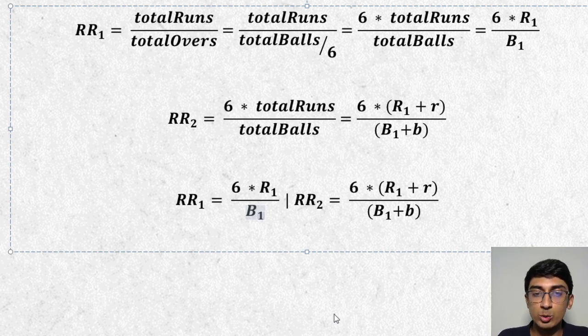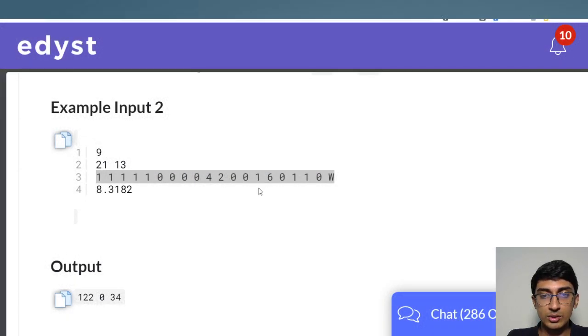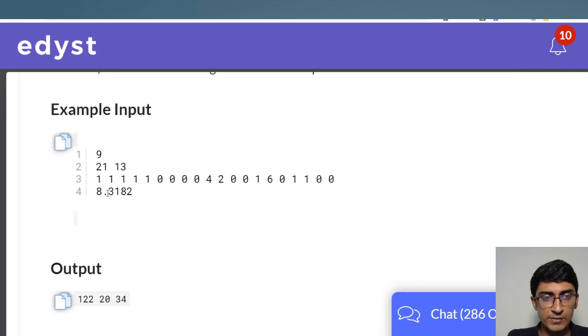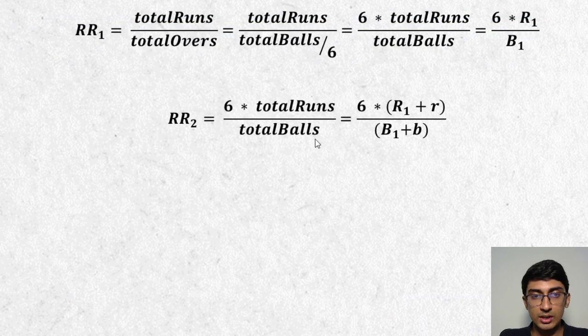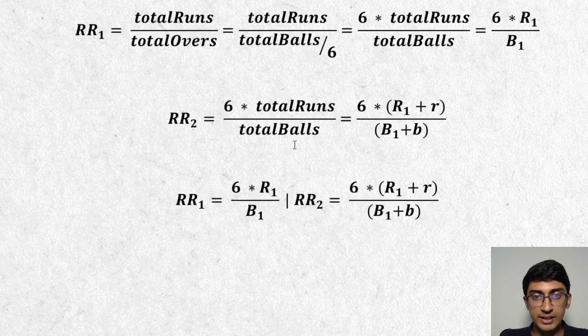And when you substitute the values for run rate 1, 6 is 6 only obviously, R1, B1 we want to find out, and then R and B being 20 and 20 in this question over here. So if I just go back to the question, I believe it's 20 runs. So, for example, 5 runs scored here, 6, 11, plus, how much is this? Yeah, 9. So that's 20. So 20 runs scored in 20 balls. So if I just substitute those values over here as well, what I'll get is RR1 is equal to 6 into R1 by B1. Great. RR2 is equal to 6 into R1 plus 20 by B1 plus 20.